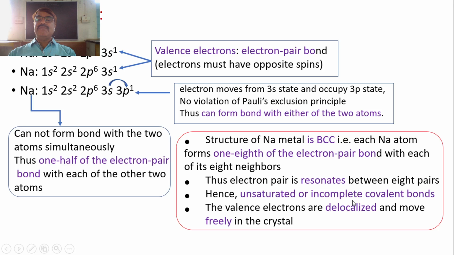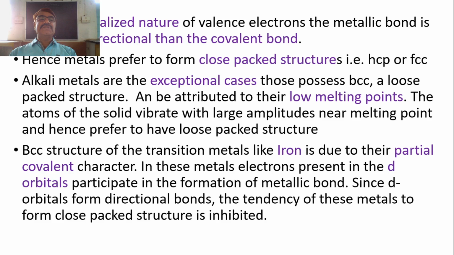Now, due to such delocalized nature of valence electrons, the metallic bond is much less directional than the covalent bond. We are familiar with the directional property of the covalent bond, particularly the covalent bond in diamond, and it is because the pair of electrons shared by the two atoms in the covalent bond is fixed at its position. So therefore it is a strictly directional bond.